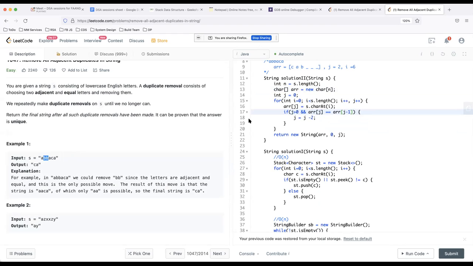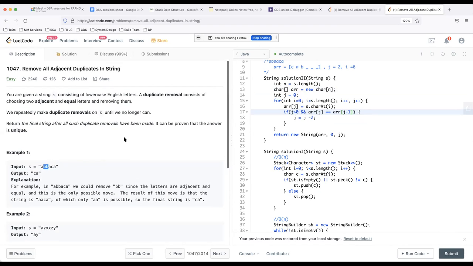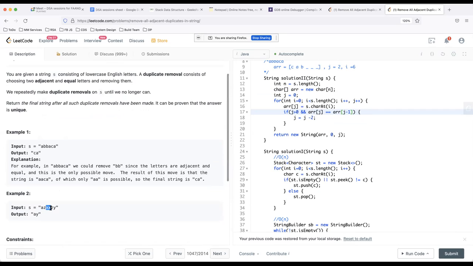So Shreyas, you were asking me what is k? K is the block of characters that you need to remove. In this particular problem, k is actually 2. They have not given k as such, but whenever you see two adjacent same characters, you remove them. So here k is 2. Notice that as soon as I found the block of k consecutive characters, which is 2 characters, I simply decrement my j by 2 positions.